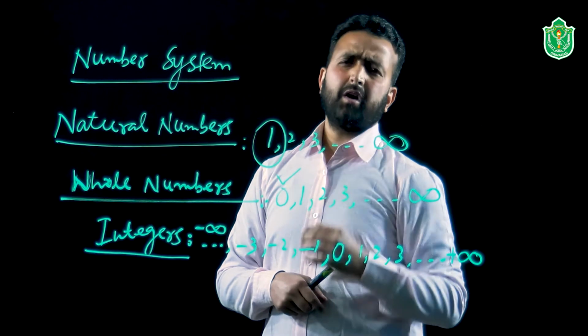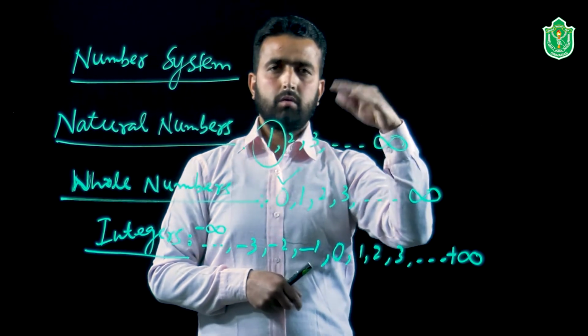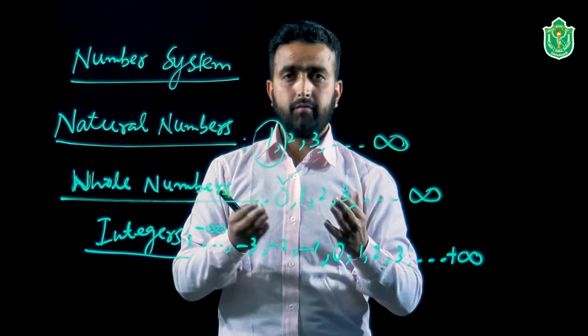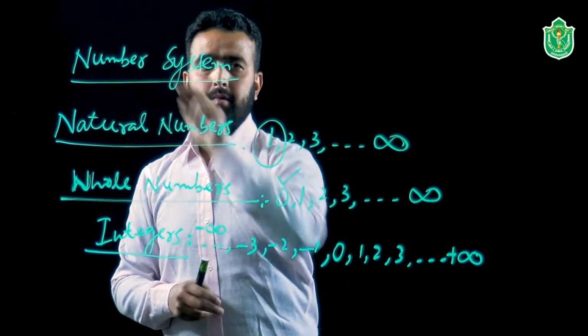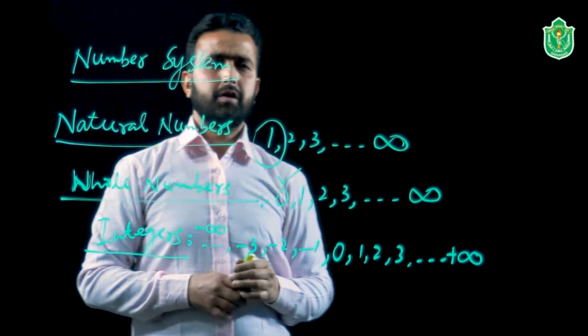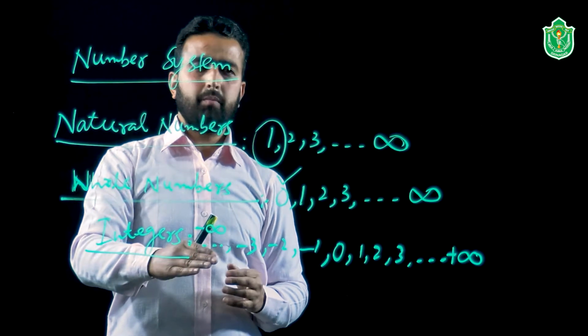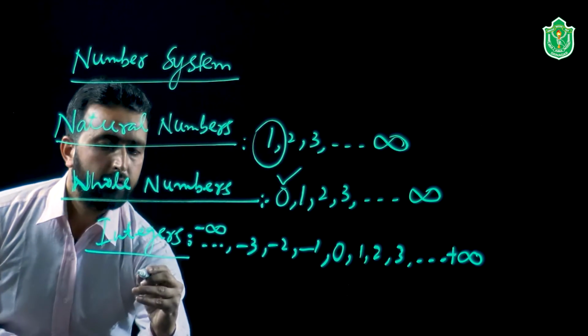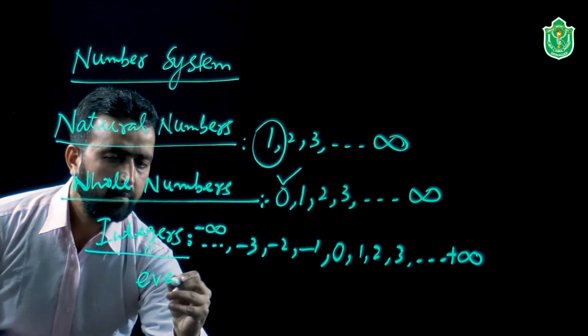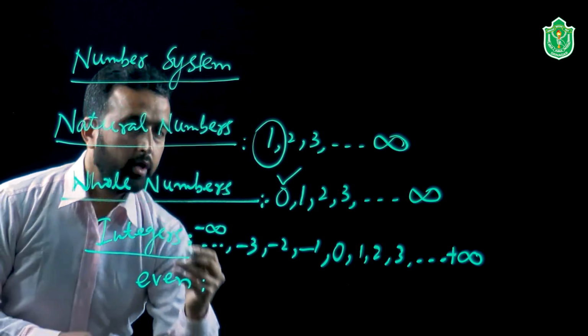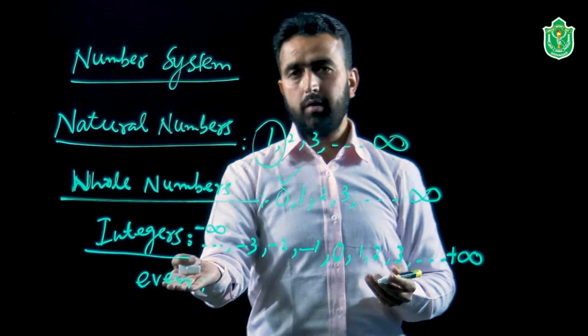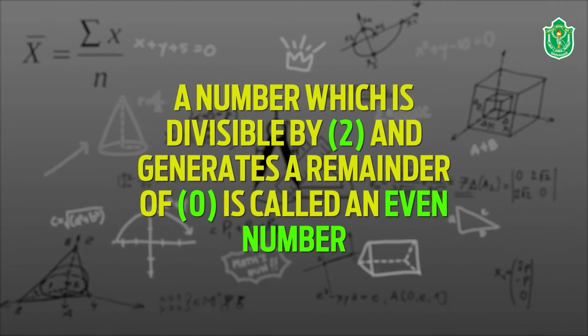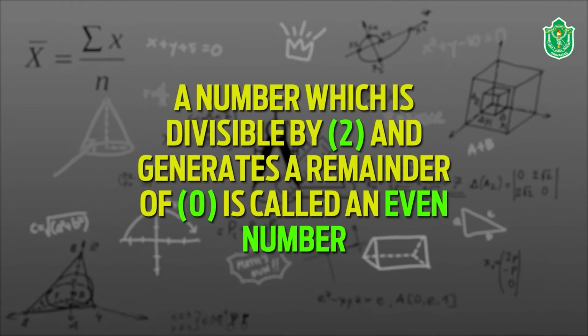Now, there are some other types of numbers that may strike our mind when we use the term number system. That is, different types of numbers are there. Sometimes we use terms like even numbers. When we talk about the even ones, these are the numbers which are completely divisible by 2.